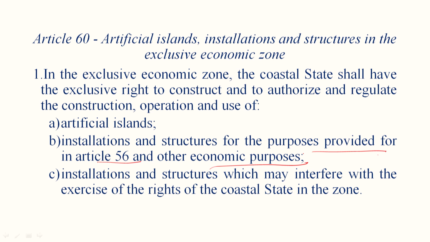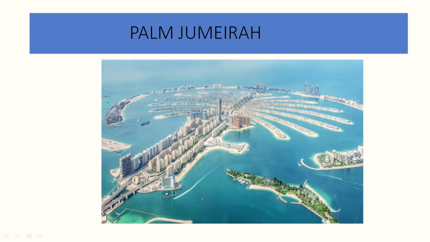Third one is installations and structures which may interfere with the exercise of the rights of the coastal state in the zone. They are all included here. Now, an example of an artificial island is Palm Jumeirah, one such artificial island in the Gulf country, and it's very famous. You can see it is an extension of the main part, and they have created it in the shape of a palm tree. That is why it is named Palm Jumeirah.